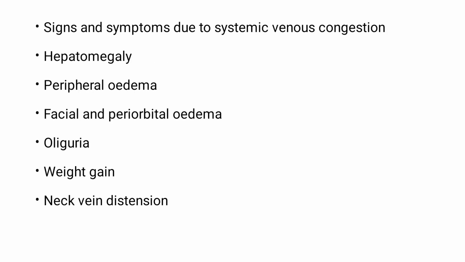The signs and symptoms due to systemic venous congestion are hepatomegaly, peripheral edema, facial and periorbital edema. These edemas are due to, as we already discussed, decreased renal blood flow and GFR. Hepatomegaly will be there, the liver will be enlarged. Peripheral edema, the peripheral extremities will be swollen. Facial and periorbital edema. Next, oliguria and weight gain, due to increased fluid presence in the body. Neck veins are distended.